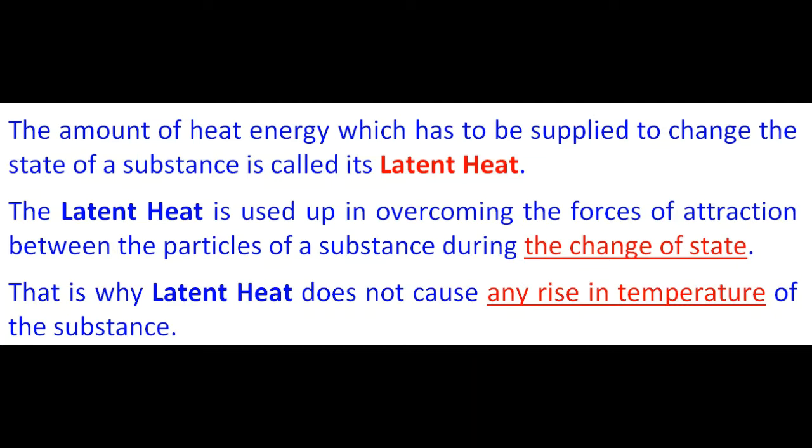The latent heat is used up in overcoming the forces of attraction, forces of cohesion, between the particles of a substance during the change of state. That is why latent heat does not cause any rise in temperature of the substance till the change of state is entirely complete.